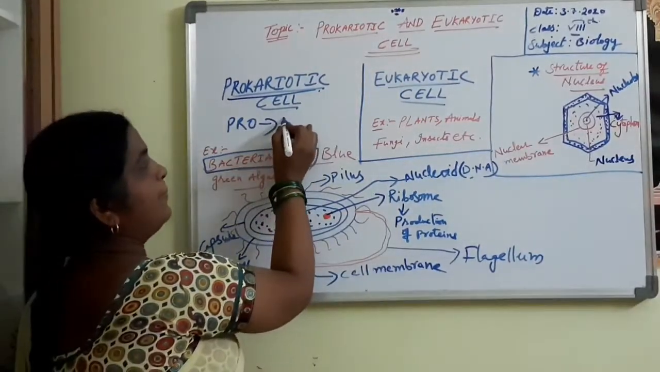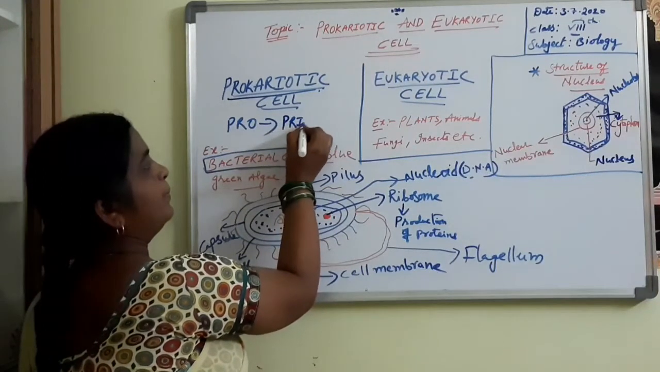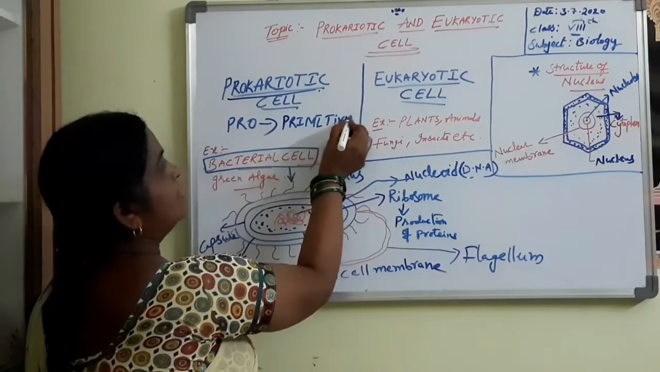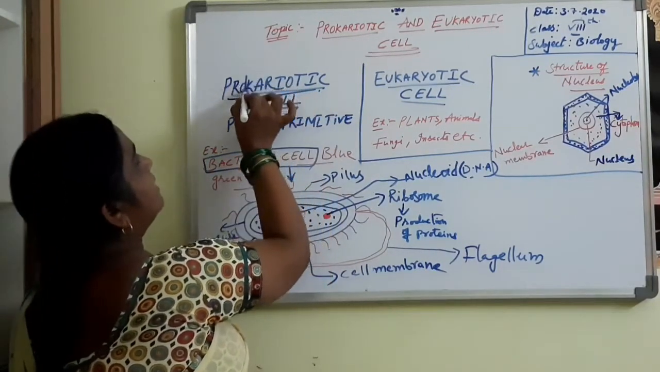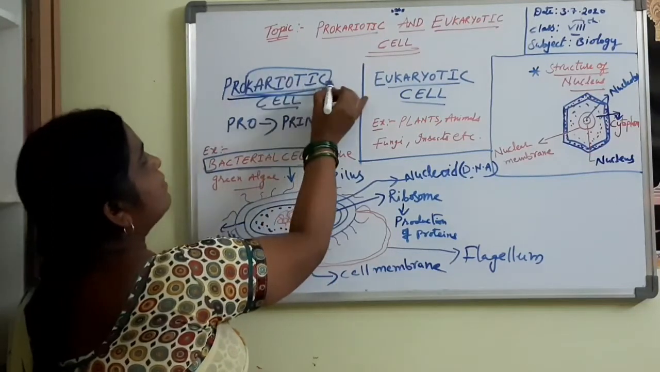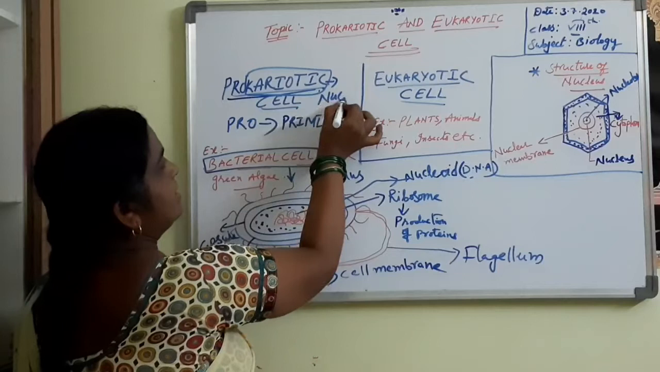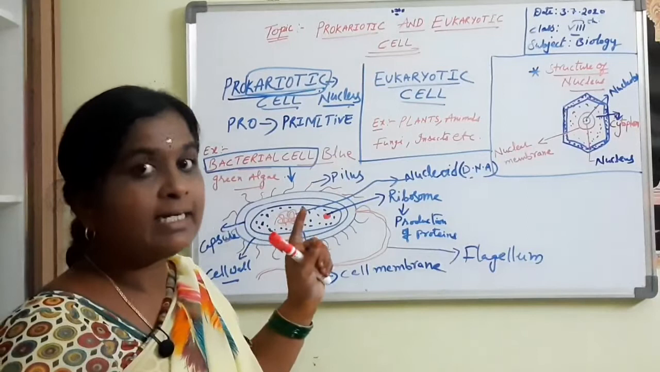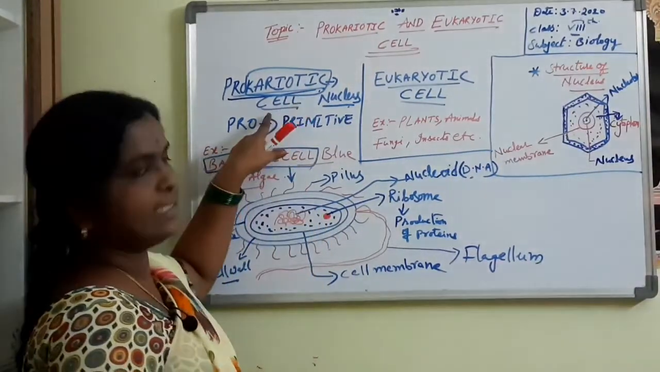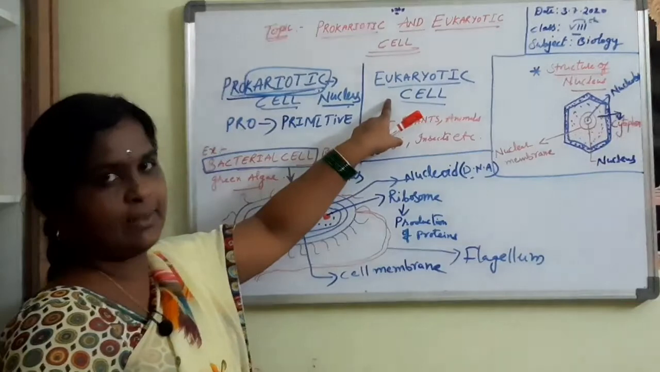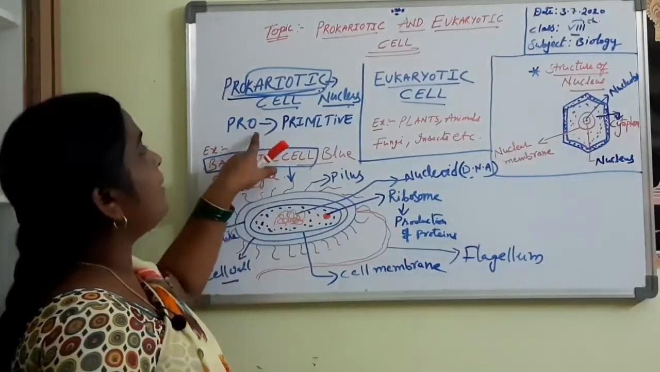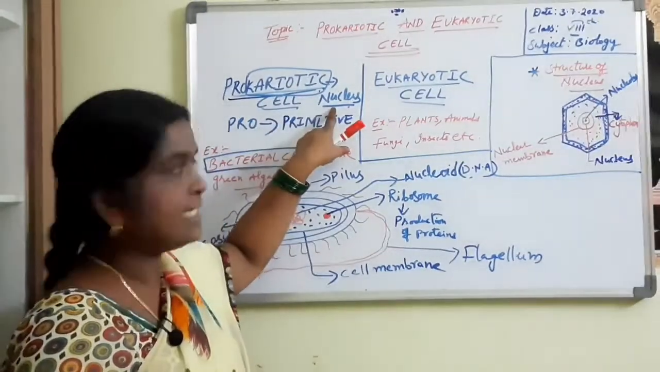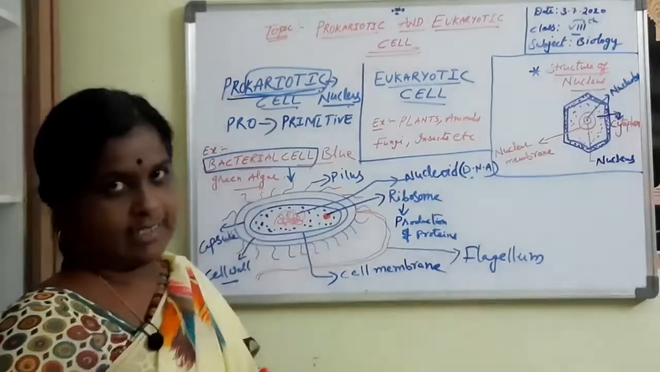Pro means what? Primitive. Pro means primitive. Karyotic means what? Nucleus. First we have to understand about the prokaryotic cell. Later we can discuss the eukaryotic cell. Pro means primitive, karyotic means nucleus, that is primitive nucleus.